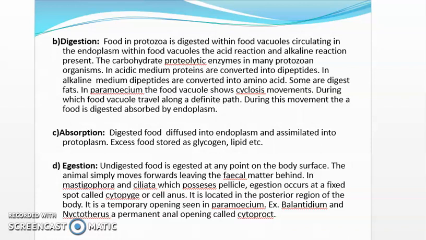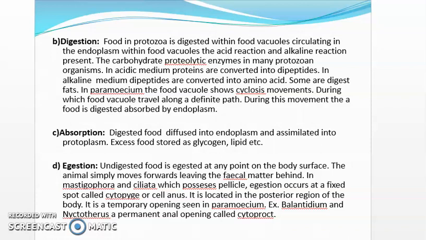Next point is egestion. In egestion, undigested food is egested at any point on the body surface. The animal simply moves forward, leaving the fecal matter behind, in Mastigophora.